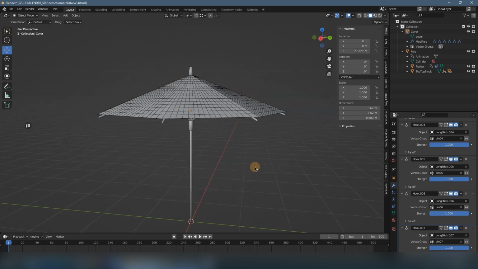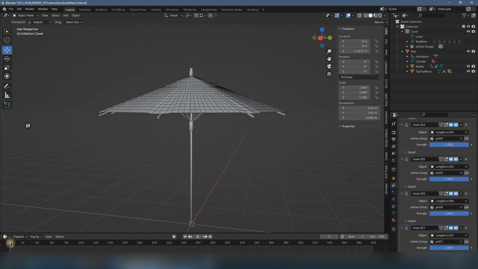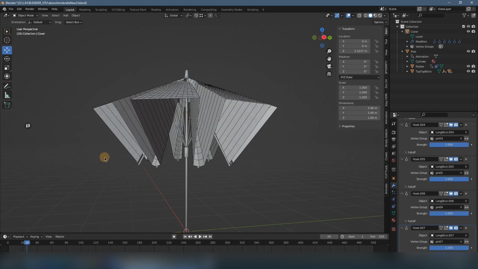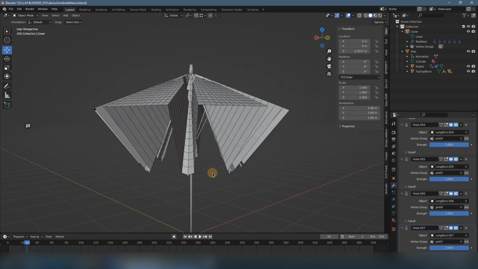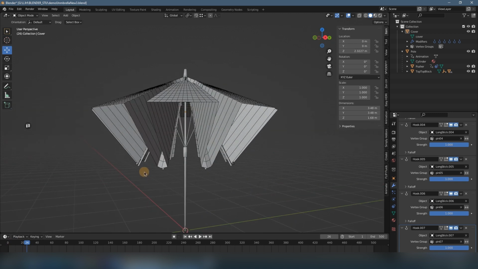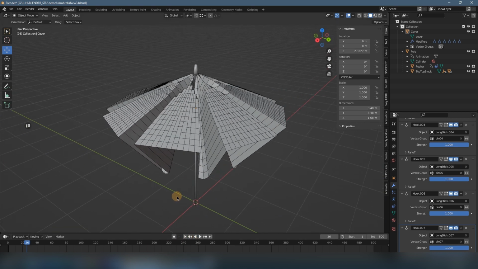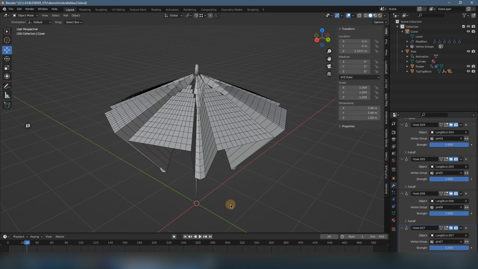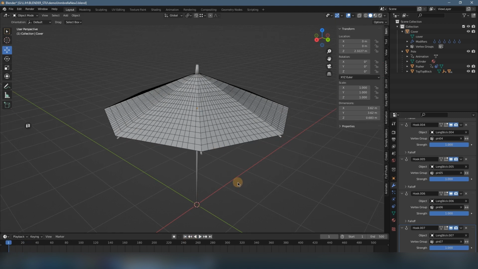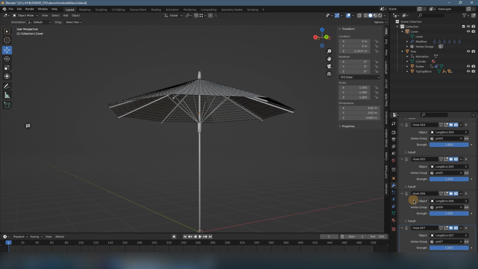Okay, right now, if you move the timeline, you will see the part of the cover already follows the movement of the long stick, but we didn't open the simulation of cloth, so that is okay.